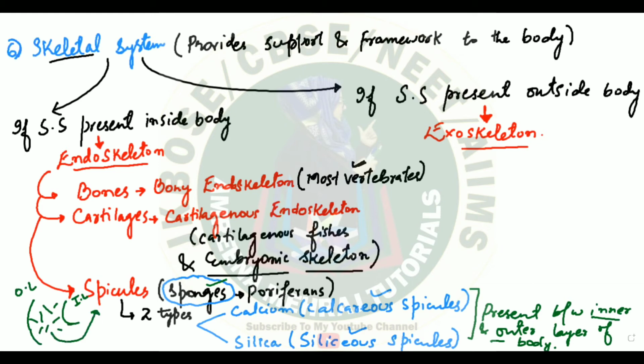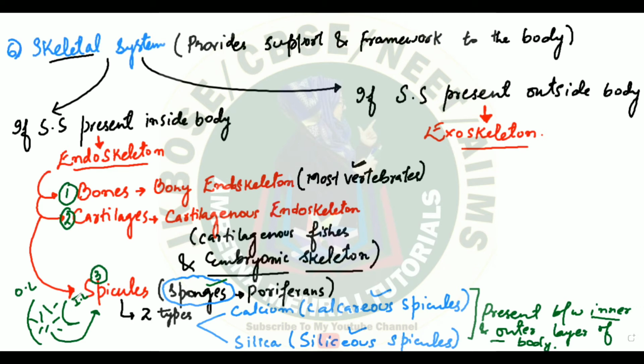Now these spiny spicules could be calcium based or they could be silica based. So they could be calcareous spicules or siliceous spicules. You often find them present between inner and outer surface of the body. So these were some of the examples of your endoskeleton. So endoskeleton could be bony, it could be cartilaginous, or it could be the third type, which is made up of the spicules.